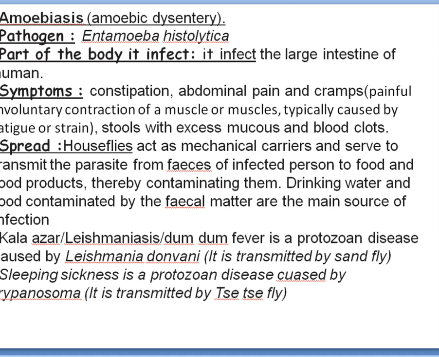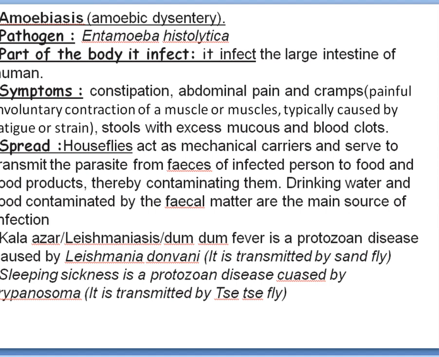And usually, what is the mode of transmission? Contaminated food and water. But food and water will get contaminated through the houseflies. They are the mechanical vectors. These houseflies will sit on the fecal matter, and like that they will sit on the food and the water, and they always will be rubbing their limbs.